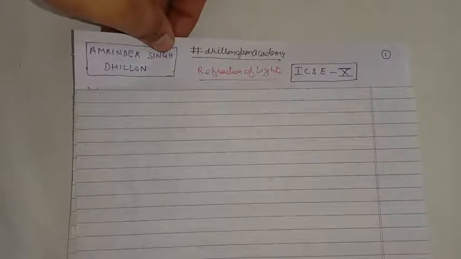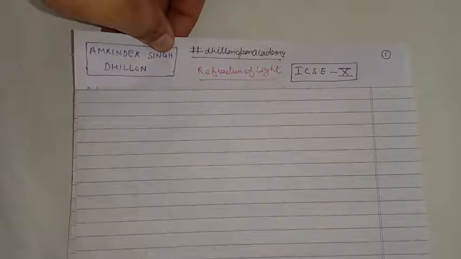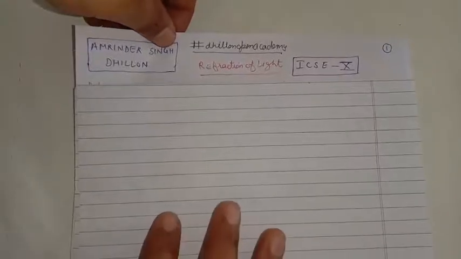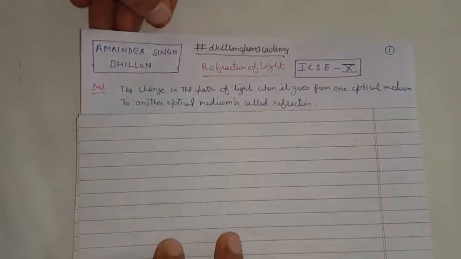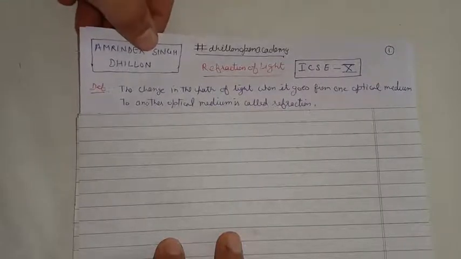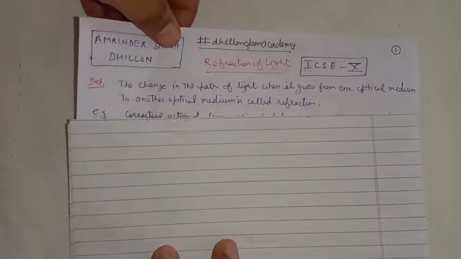In the refraction of the light, whenever light is going from one optical medium into another optical medium, there is a slight change in the direction of motion of the light. We call this the refraction of the light. So, change in the path of the light when it goes from one optical medium to another optical medium is called refraction. Optical medium means a medium through which light can pass.